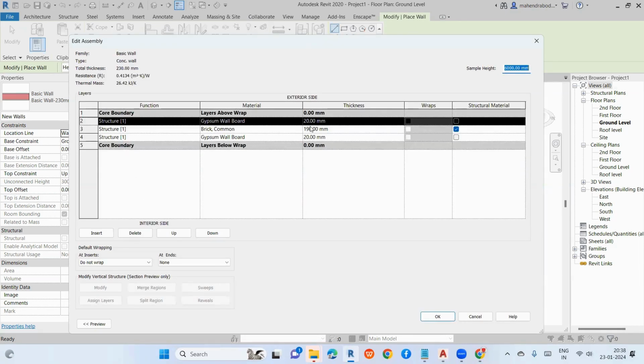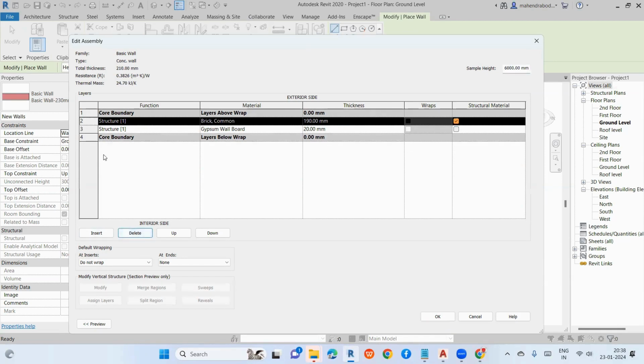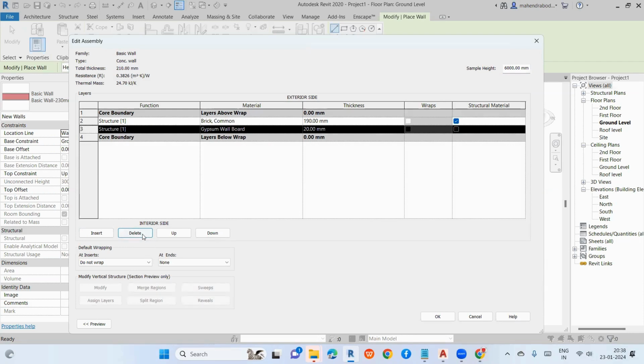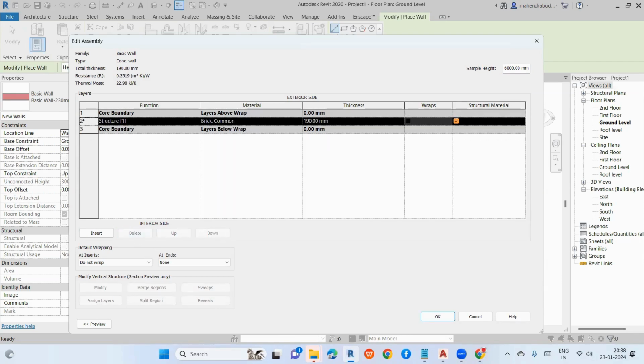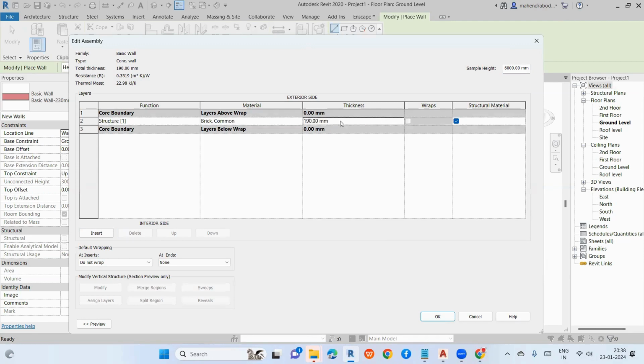This time I don't want these plastering structures. So I'll select this one and delete. Assume this is a concrete wall; minimum thickness, how much? 220.